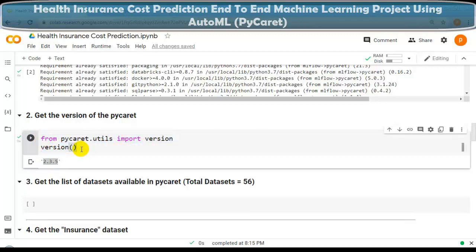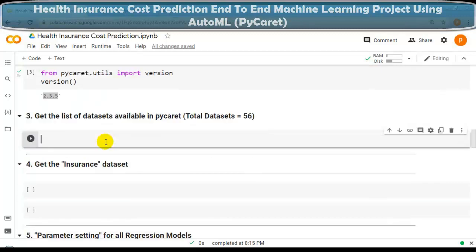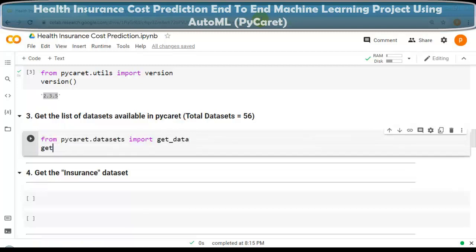So now our next question. In this question, we have to get the list of datasets available in PyCaret. For that, we have to import the get_data module from pycaret.datasets. We have to import the get_data module, and let me use get_data. Here we have to pass the index parameter. Let me store this into one variable, dataset. You can use any variable name. Let me execute this cell.